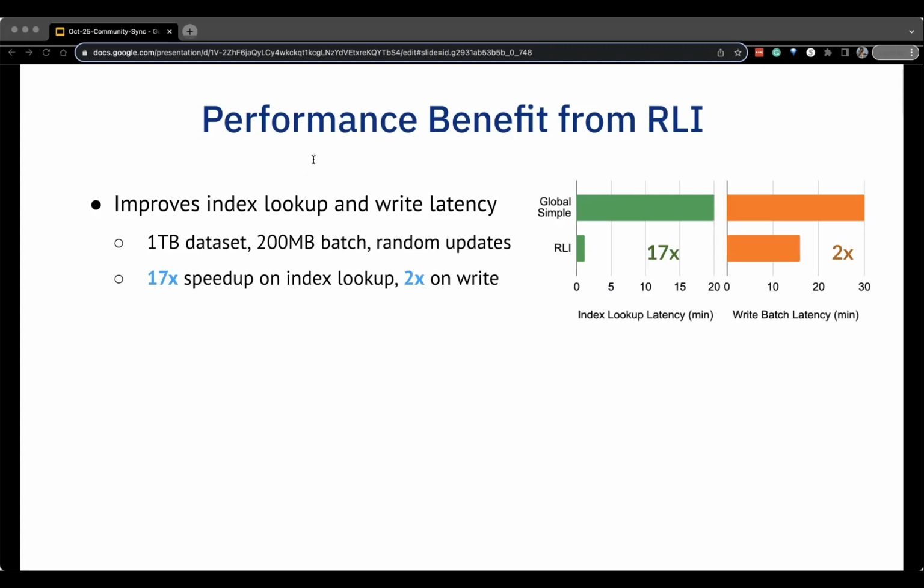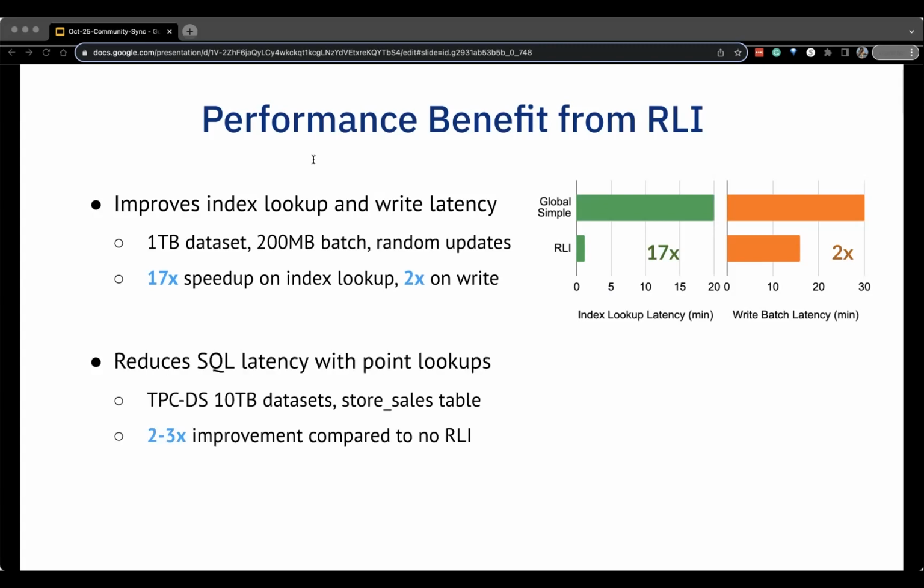We can see that the index lookup latency is reduced from around 20 minutes to 1 minute after using the record level index. This is because the record level index only has to read the metadata from a few file groups in the metadata table, while the global simple index has to scan all the data files. This contributes to a 2x improvement on the overall write latency, as the savings from the index lookup offset the small additional overhead of updating the record level index.